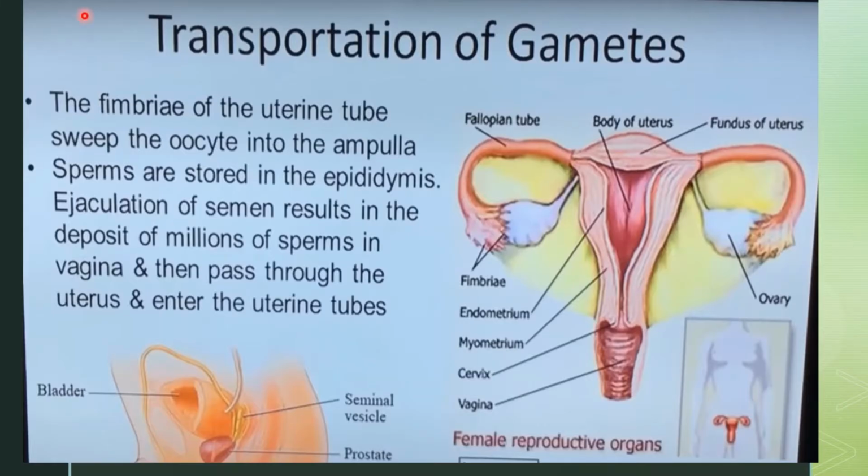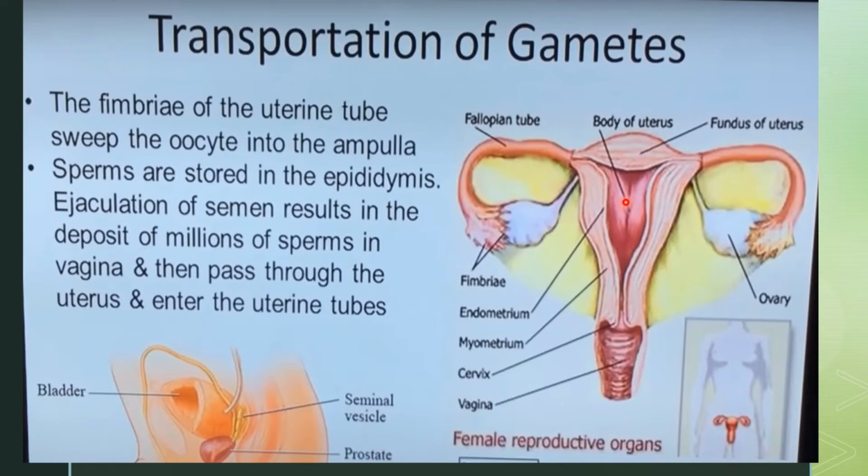Then we come to the next part, which is called as transportation of gametes. Here you can see different parts of the female reproductive tract. Here it is the fimbriae. Fimbriae is attached to the first part of the fallopian tube, which is called as infundibulum, and here is the broadest part, which is called as ampulla, and the part near to the uterus is called as isthmus.